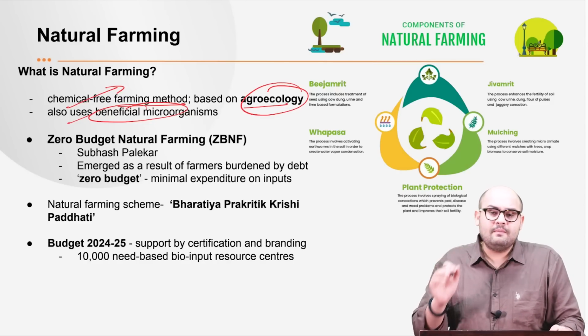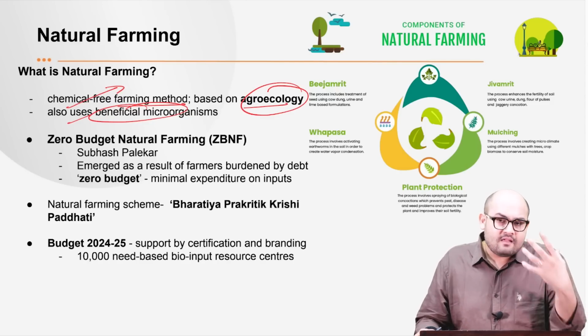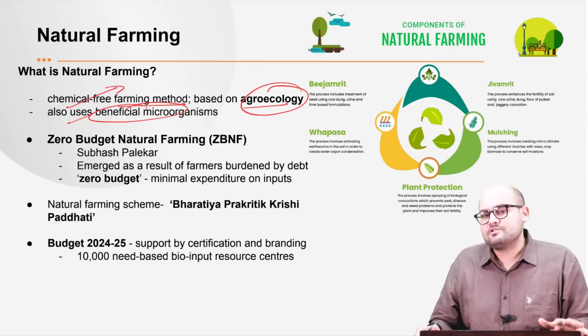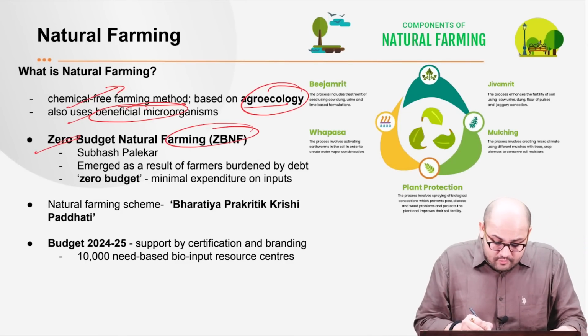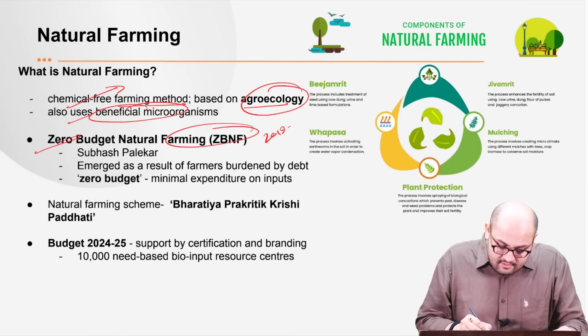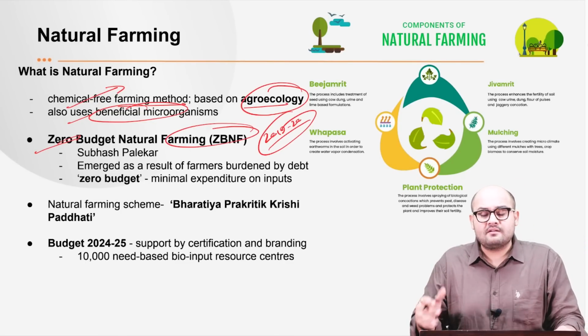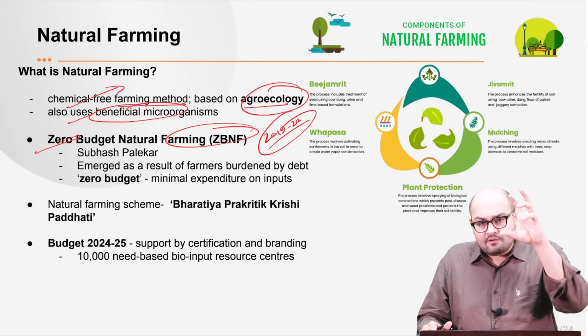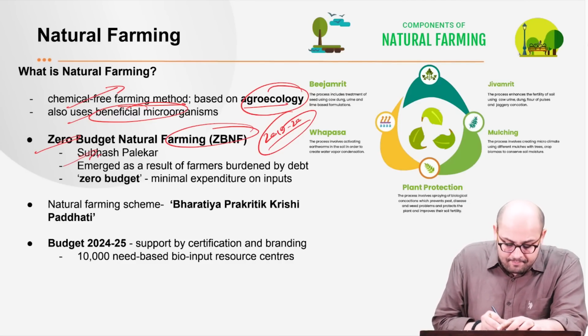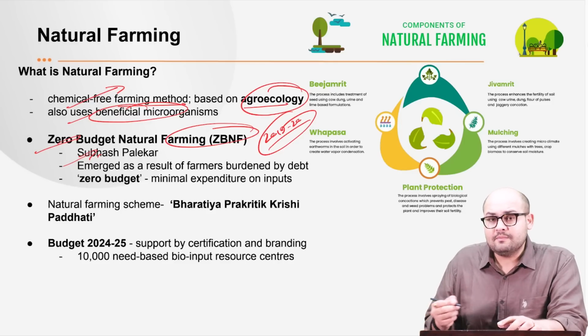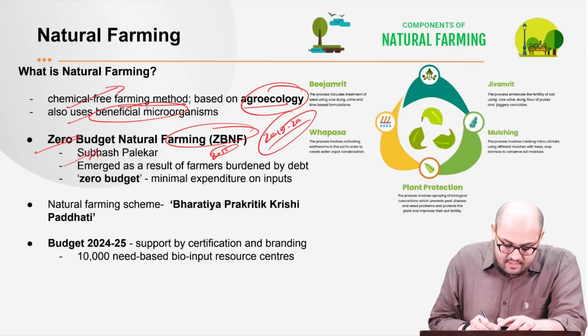Now, what we need to keep in mind is that there is a concept of zero budget natural farming, right? So we have got the zero budget natural farming, and it was the budget of 2019-20 which actually started this concept of zero budget natural farming. Now, this idea was originally proposed by Subhash Palekar, and he even received the Padma Shri in the year 2016 for this.